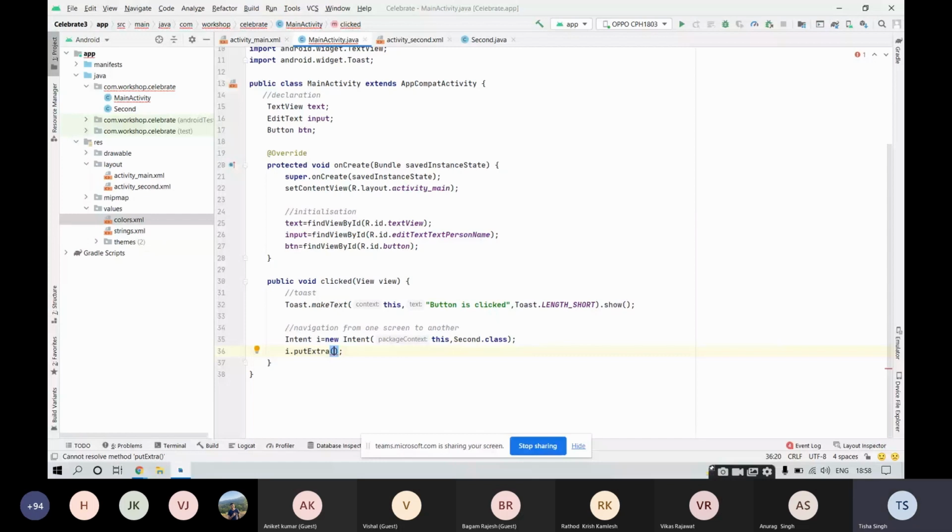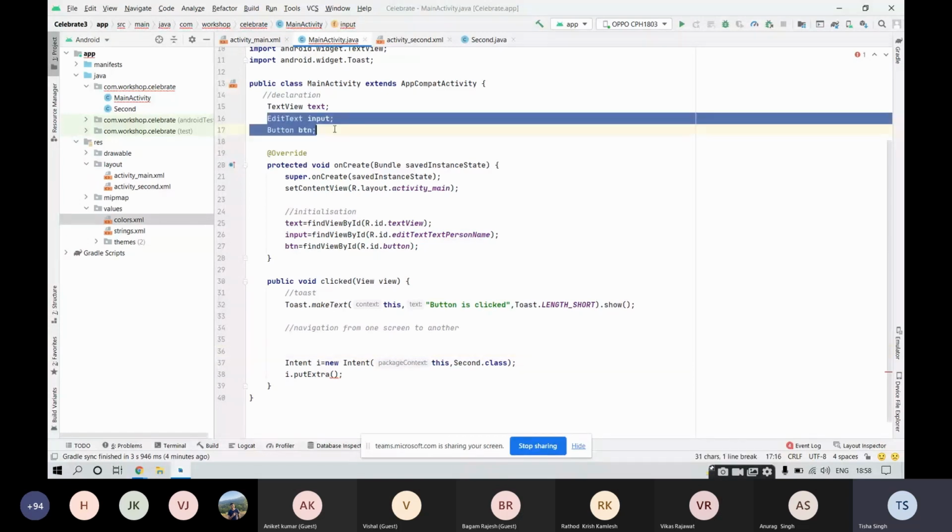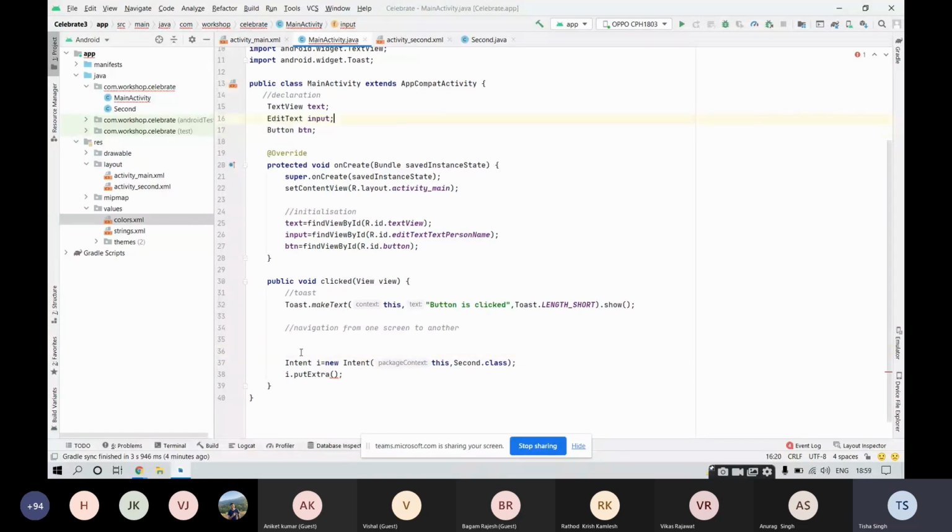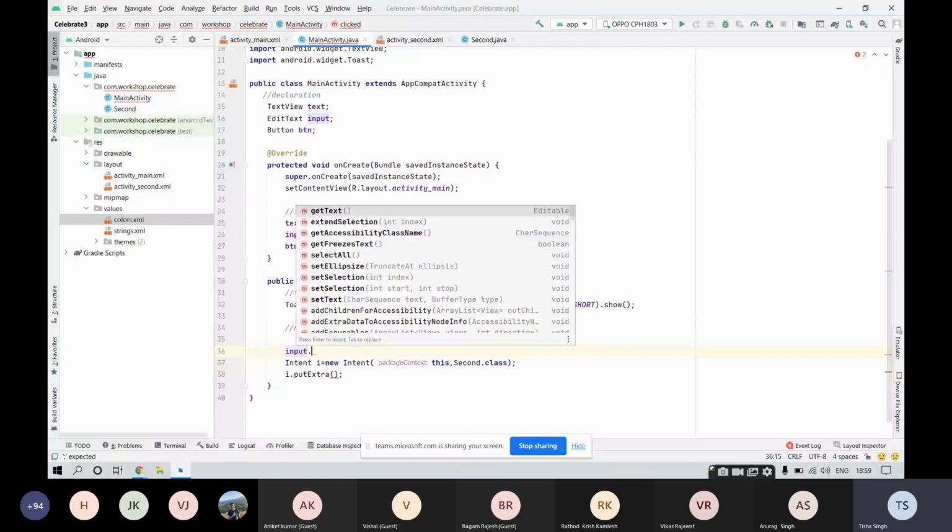Now, where that input is, you need to fetch that input first of all, because we haven't fetched that input. That input is here, edit text or edit text input, right? So you need to fetch it. For fetching it, input dot get text, because input was an edit text, where the text would be written by the user.